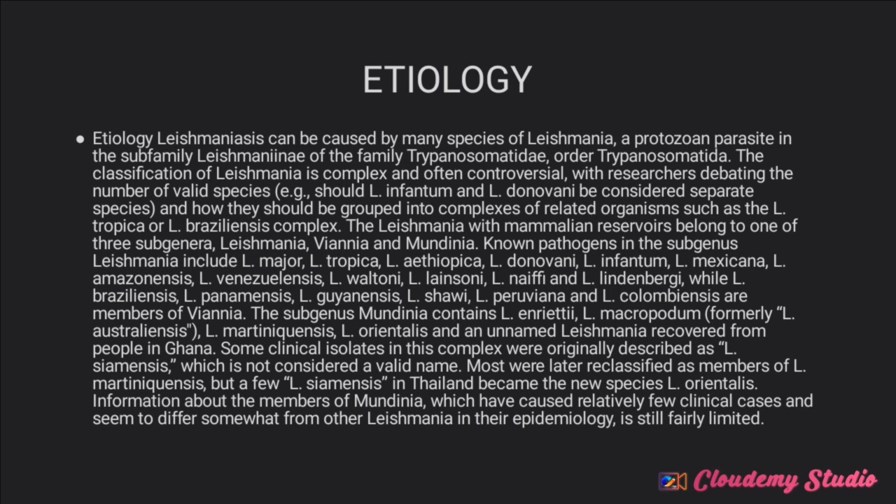Like I said, we have Leishmania viannia and Leishmania proper. Under this Leishmania, we have L. major, Leishmania tropica, Leishmania aethiopica, Leishmania donovani, Leishmania infantum, Leishmania mexicana, Leishmania amazonensis, Leishmania venezuelensis, and others like that.